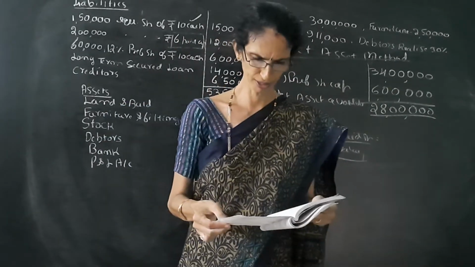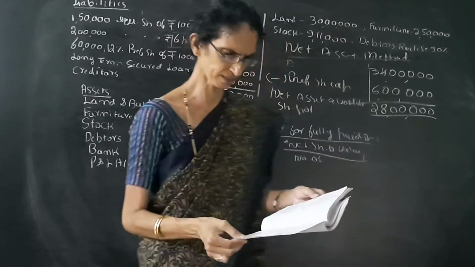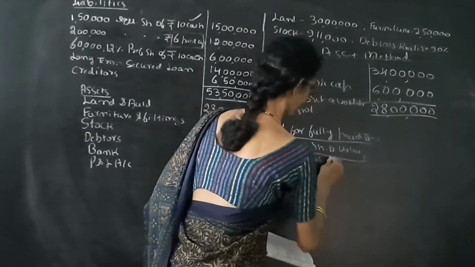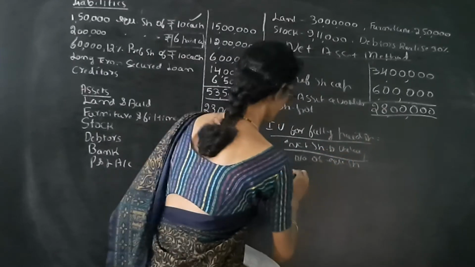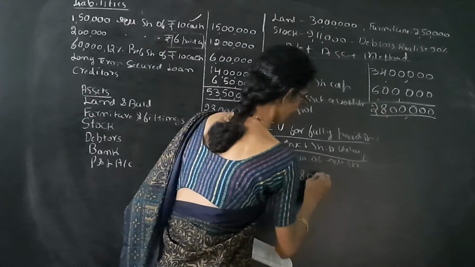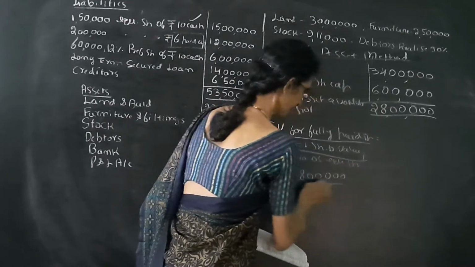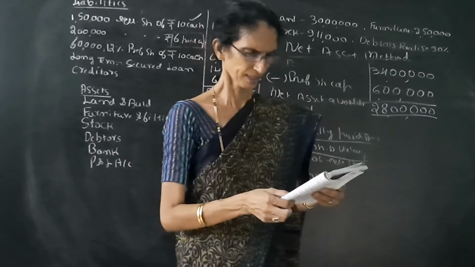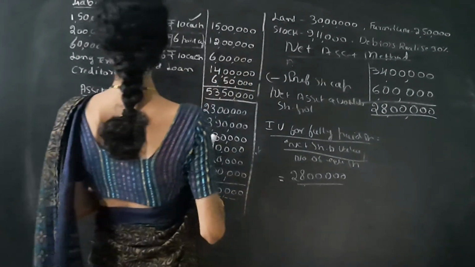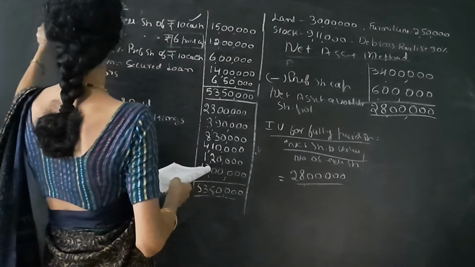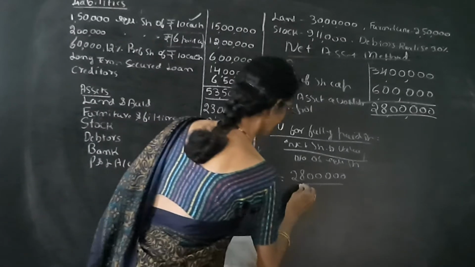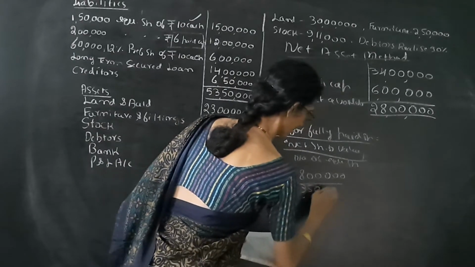So it is 28 lakh divided by the number of equity shares, that is 1,50,000 plus 2 lakh, so it is 3,50,000.